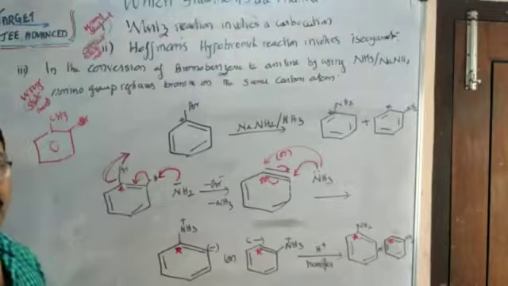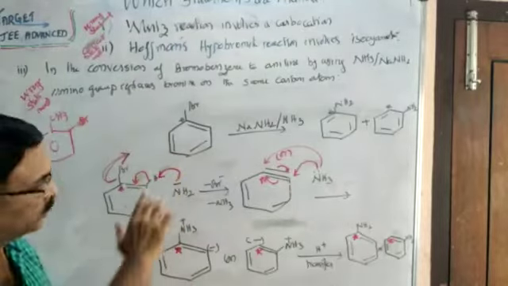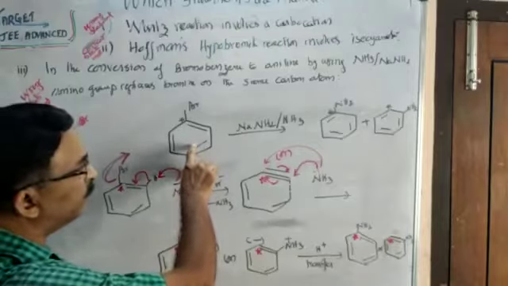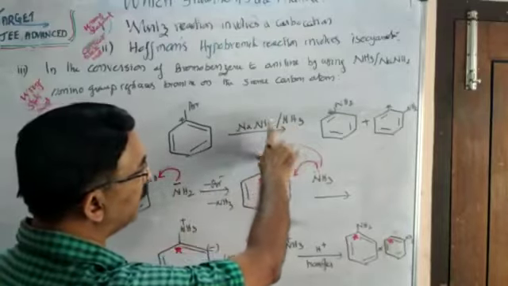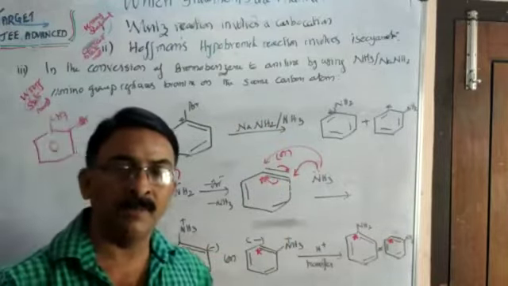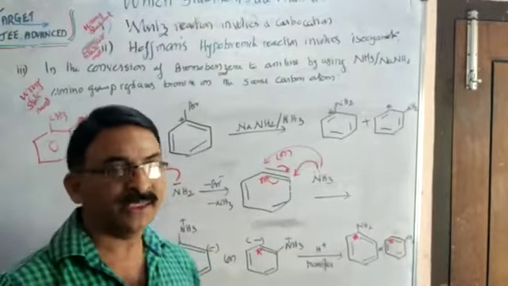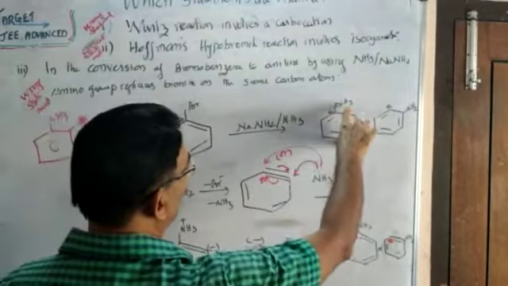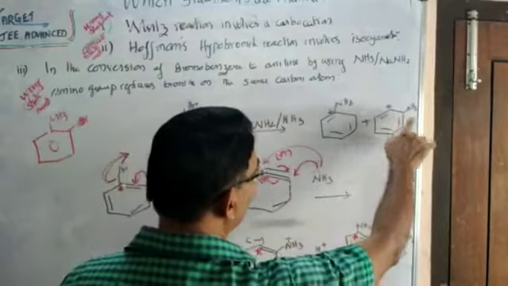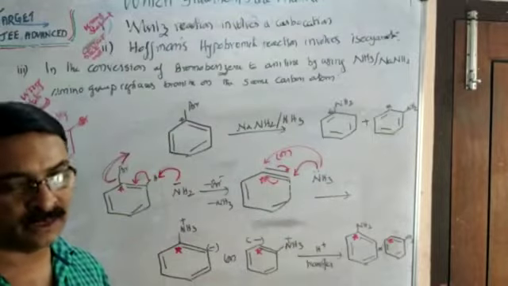same carbon atom. See here, I have written on the board the third case first. So first we will go through the third case's verification. If you treat bromobenzene with a mixture of ammonia and sodium amide, the bromine goes out and amino group comes back and you get aniline. But the doubt is whether this amino group substitutes bromine directly on the same carbon or can it be on the adjacent carbon. To answer that, we have to go through its mechanism.